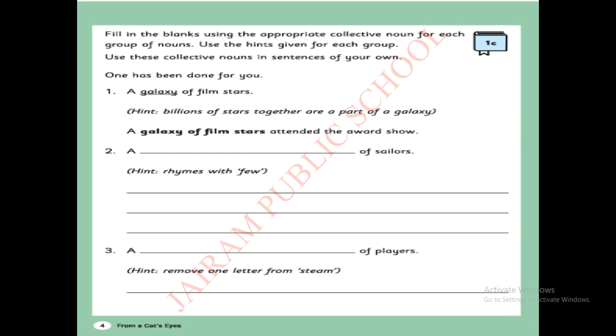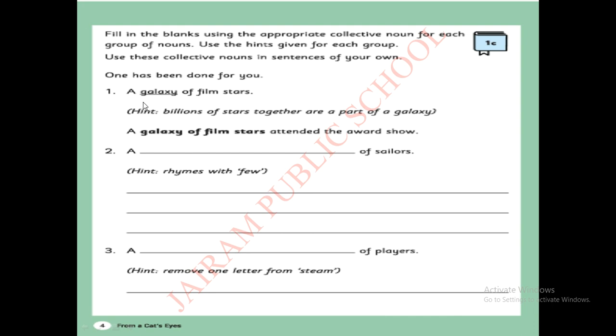Now we have some more activity in the companion book. So 1C, look at this. Fill in the blanks using the appropriate collective noun for each group of nouns. Use the hints given for each group. Use these collective nouns in sentences of your own. Do you understand, children? They may give some hints. Using that hint, you can find out the collective noun for that. And you have to make this in a sentence.